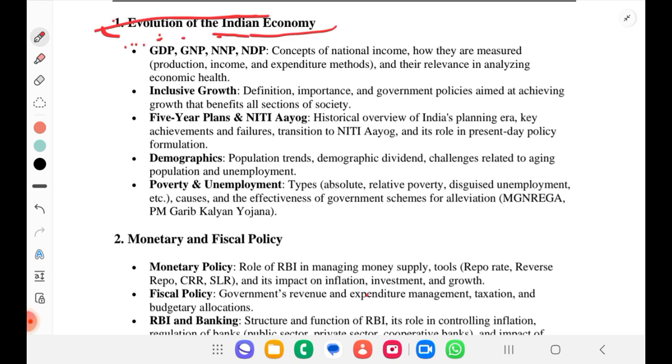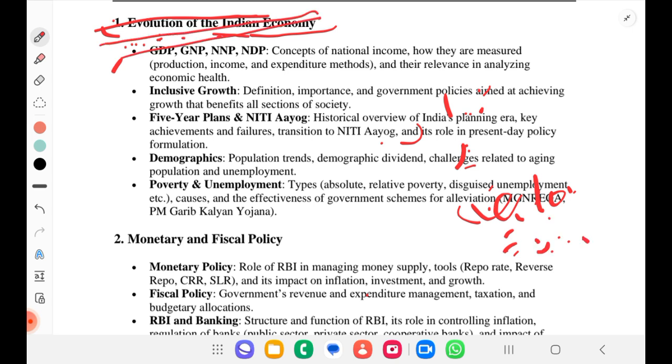So economics, we have segregated entire economics into 6 chapters, right? First chapter is evolution of Indian economy. Second is monetary and fiscal policy. Third is external sector. Fourth, financial market. Fifth, sectors of economy. And sixth, we have survey budget. Okay, these are the things. We will start with first chapter today.